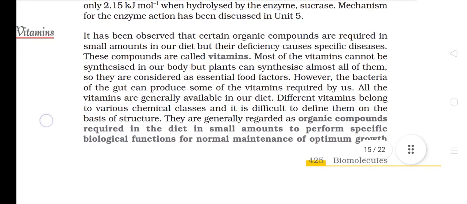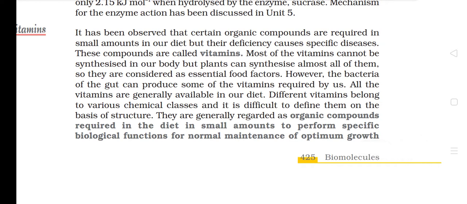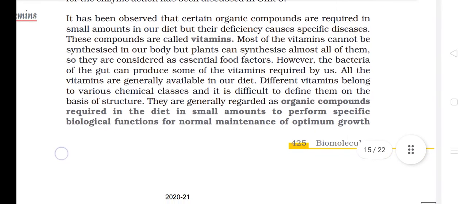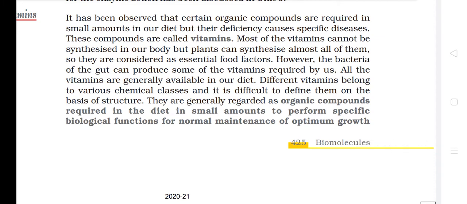14.4 Vitamins. It has been observed that certain organic compounds are required in small amounts in our diet, but the deficiency causes specific diseases. These compounds are called vitamins. Most of the vitamins cannot be synthesized in our body, but plants can synthesize almost all of them, so they are considered as essential food factors. However, the bacteria of the gut can produce some of the vitamins required by us. All the vitamins are generally available in our diet.